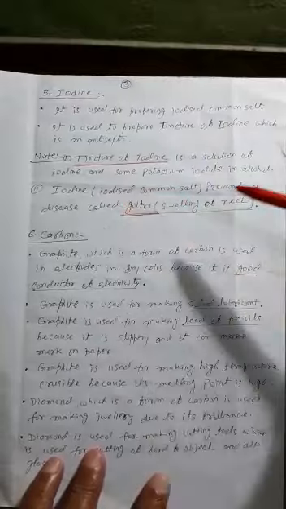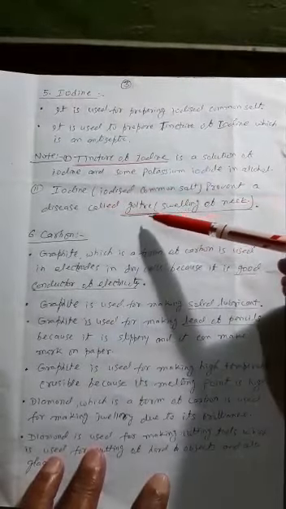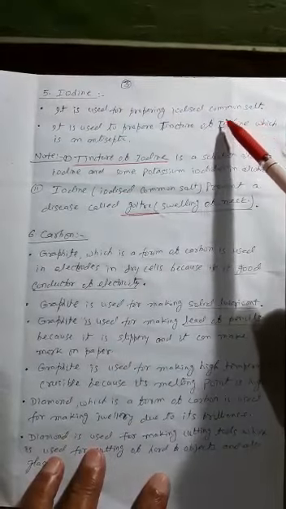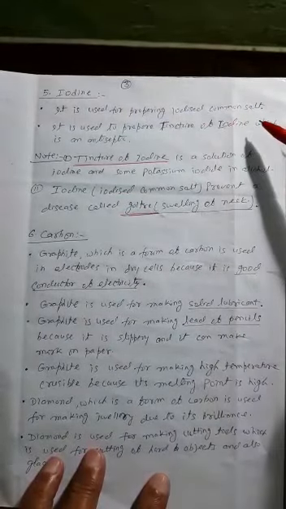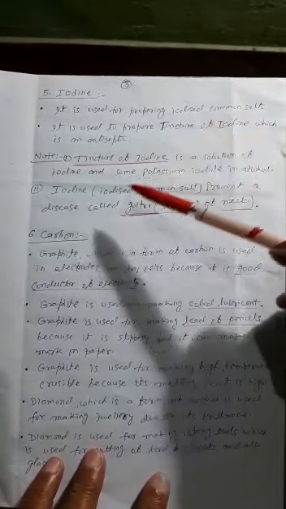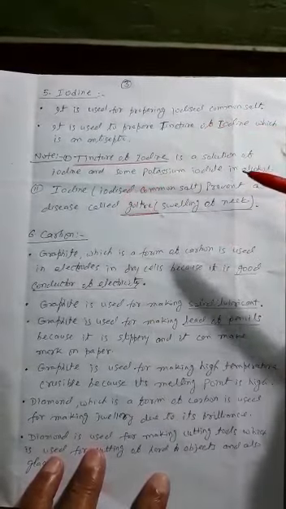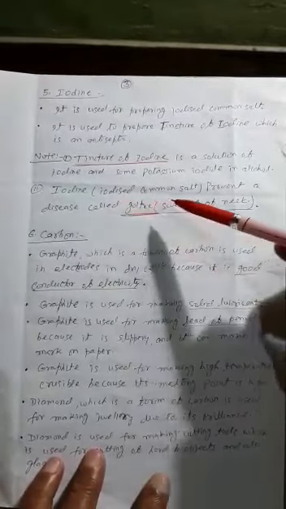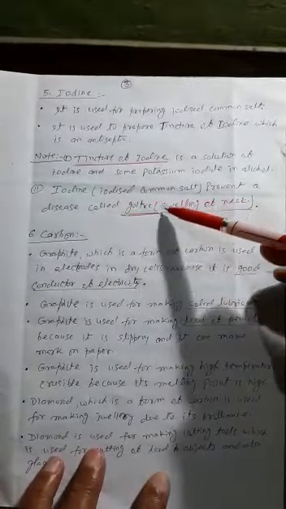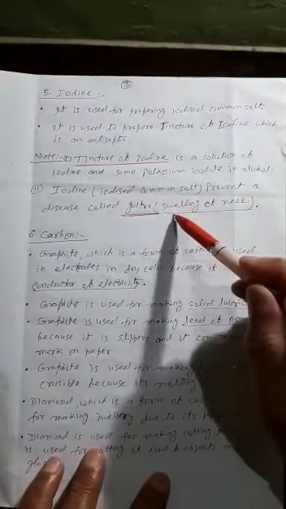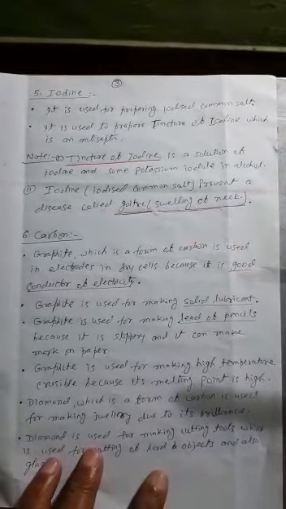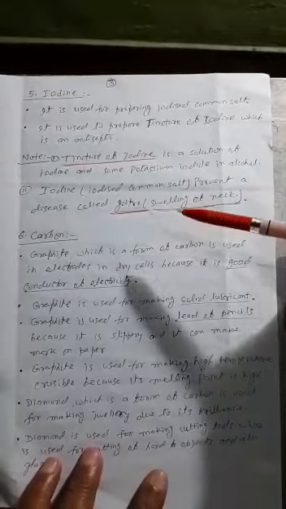Iodine prevents a disease called goiter. Here I have written iodized common salt. Iodized common salt means a common salt which contains a sufficient amount of iodine. That iodine is necessary for our health. That iodine prevents a disease called goiter. Goiter is a disease in which swelling takes place in the neck area. That is known as goiter. And if there is a shortage of iodine in the body, then goiter takes place.